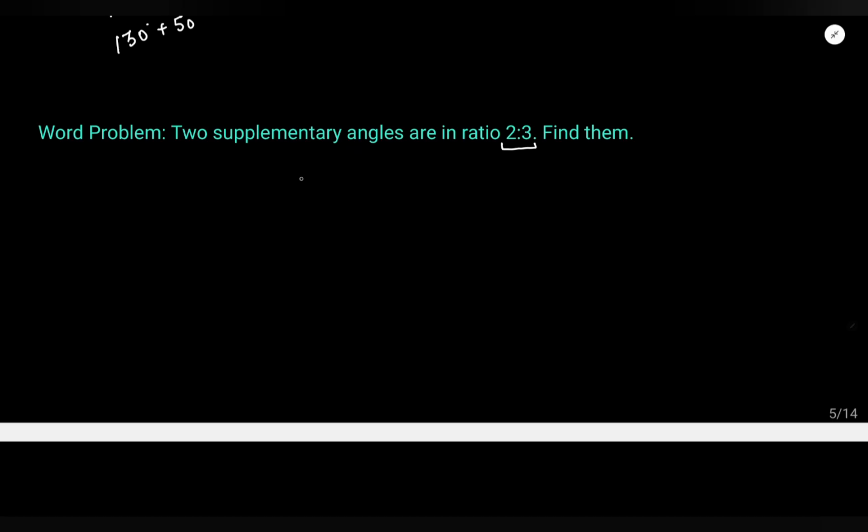So what do we say? We say let the first angle be 2x, a multiple of 2, and the second angle be 3x, because whatever x is, the ratio will be 2:3, right? So first is 2x, second is 3x.